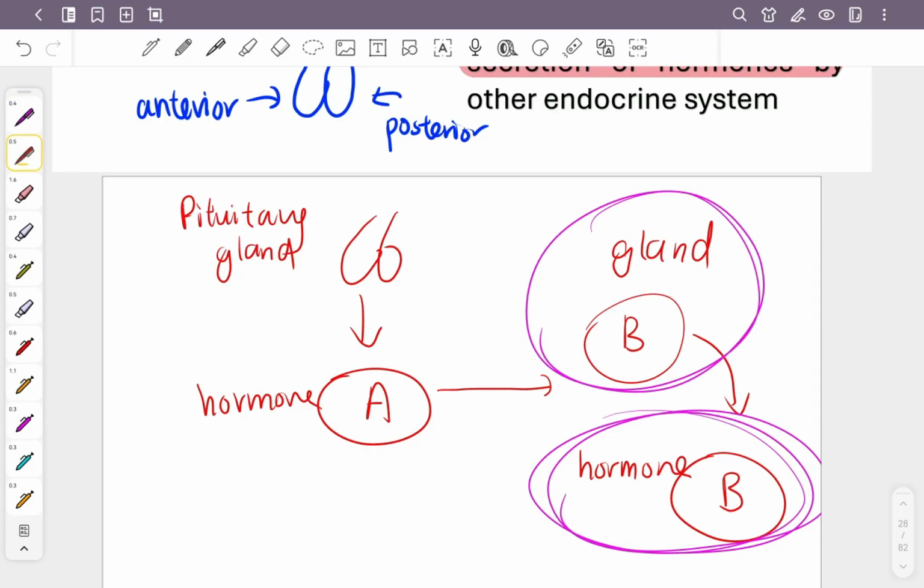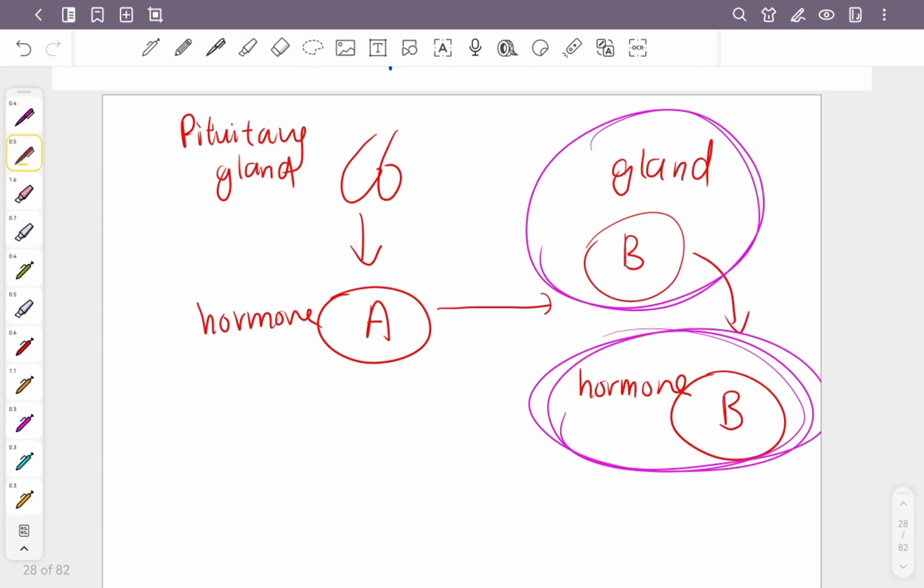So the way that the pituitary works is, okay, now your brain already tells you, I need to have more hormone B. I want more hormone B. So your body, let me use another color, is going to ask the pituitary gland to secrete a hormone A. And this hormone A is going to tell or stimulate the gland B to secrete more hormone B so that it achieves what your brain wants.